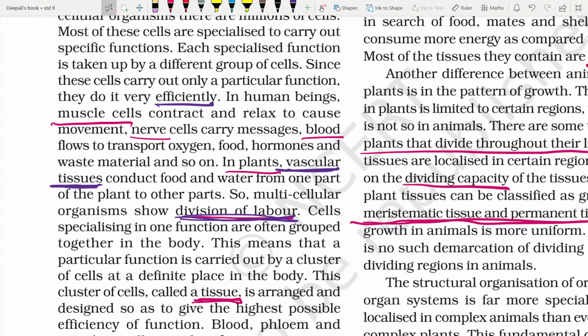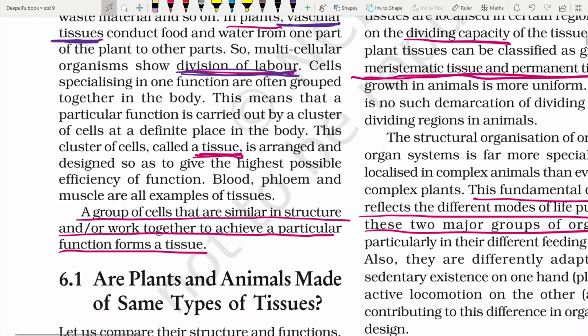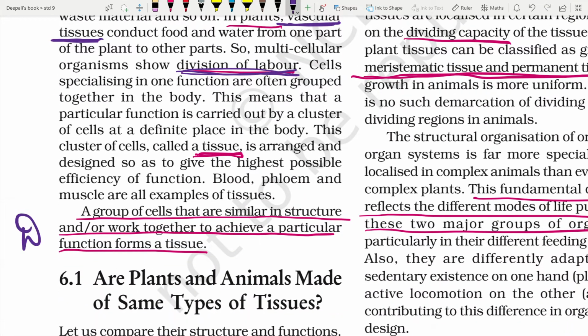This cluster of cells is called a tissue and is arranged and designed so as to give the highest possible efficiency of function. Blood, phloem and muscles are all examples of tissues. So you can define a tissue as a group of cells that are similar in structure and work together to achieve a particular function.